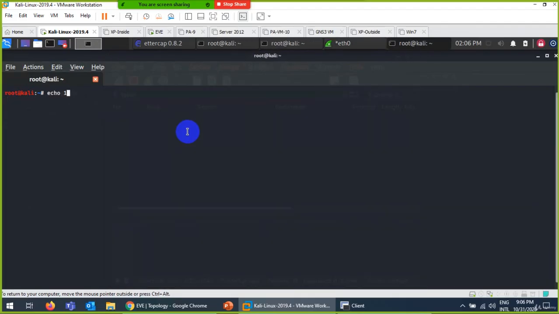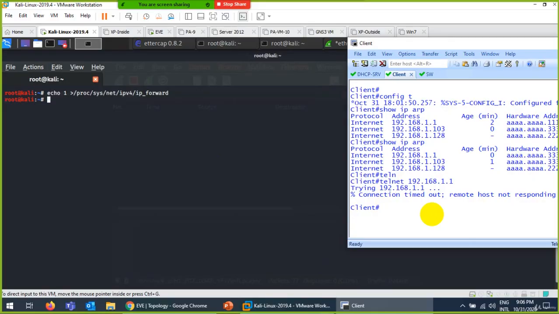Echo 1 greater than, and where is greater than? Yeah, this one. And then say proc, then it is sys, I think. So it's sys, yeah. And then net, and then ipv4, and then ip_forward. Enter. Now routing is enabled, and let me try again.